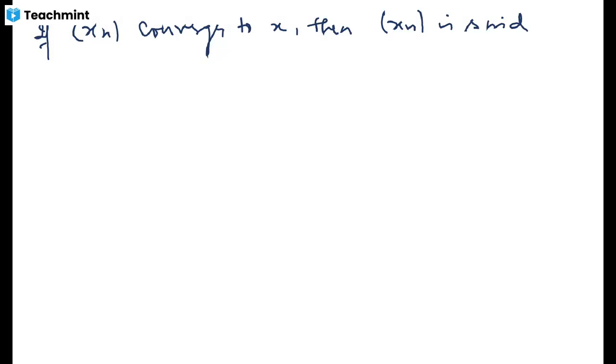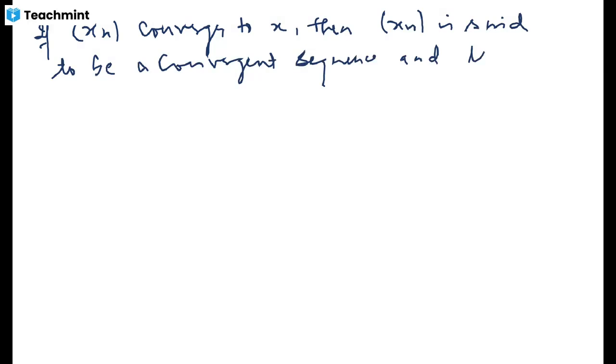If a sequence xn converges to some real number x, then xn is said to be a convergent sequence, and the number x to which the sequence converges is called the limit of the sequence.